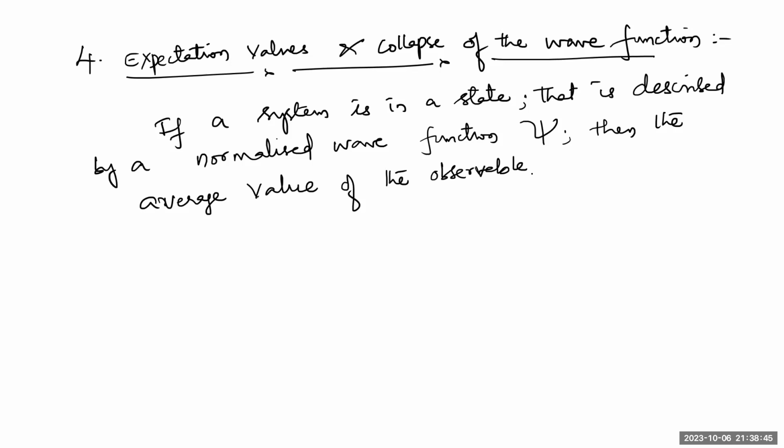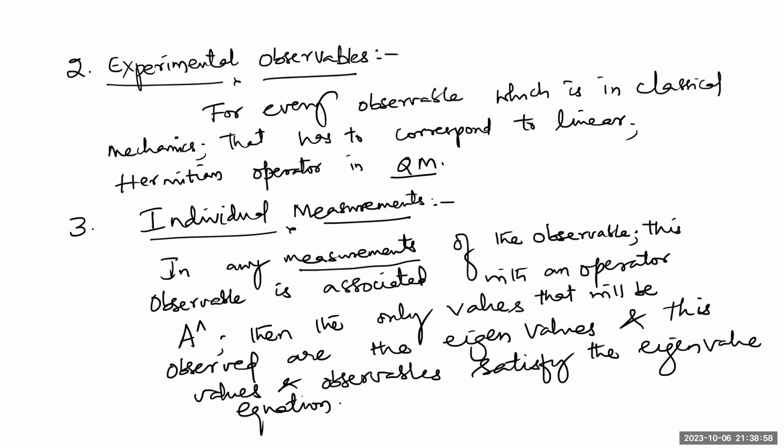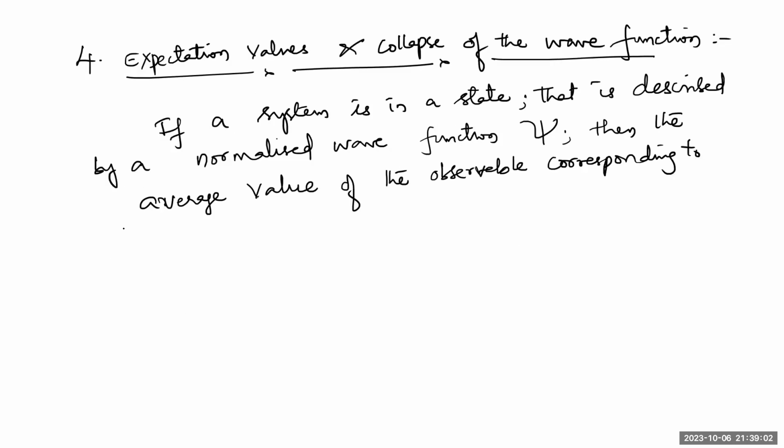The average value of that observable, corresponding to the operator A cap, is given by a formula.